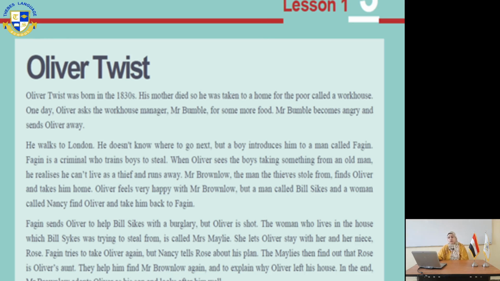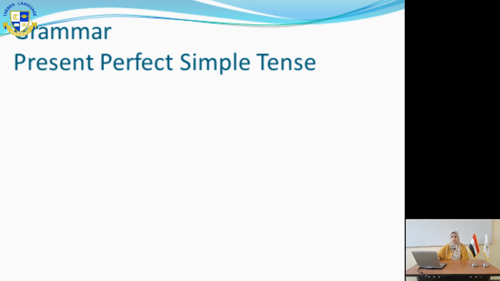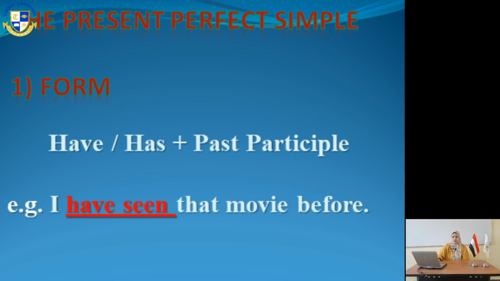Now we are moving to grammar. The coming slide number 4. Our lesson in this unit is present perfect simple. Slide number 5. As for the form of present perfect, as you can remember, we took this lesson in our course book, Pioneer, Module 1A.